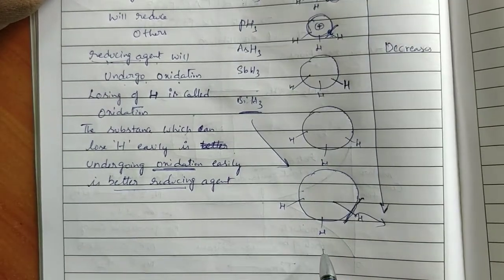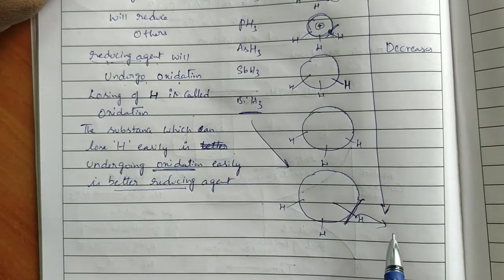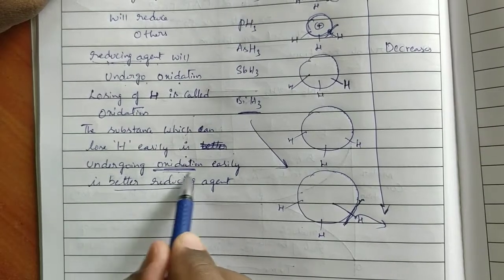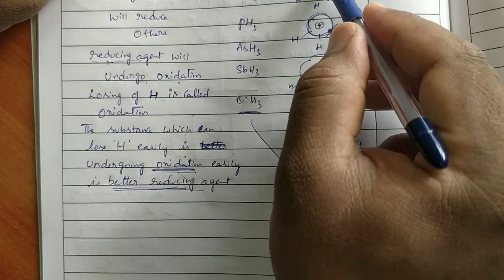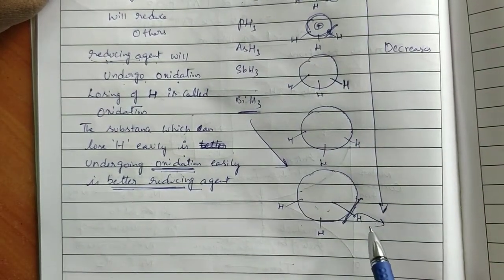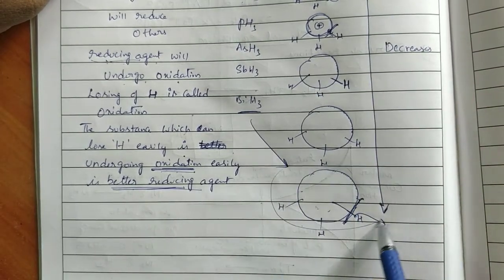It can lose the hydrogen easily. It is less stable. So it is going to lose the hydrogen easily. The substance which loses hydrogen easily is undergoing oxidation easily, and it is called better reducing agent. So top to bottom, the reducing character increases. So this is the best reducing agent in the group.